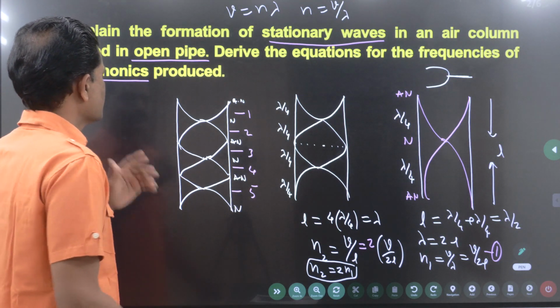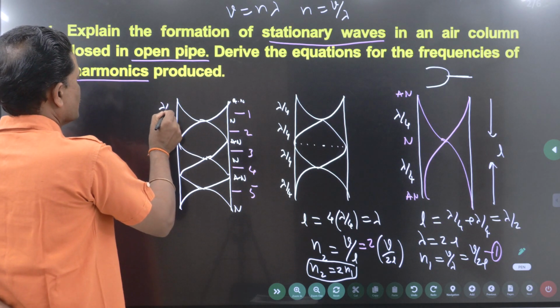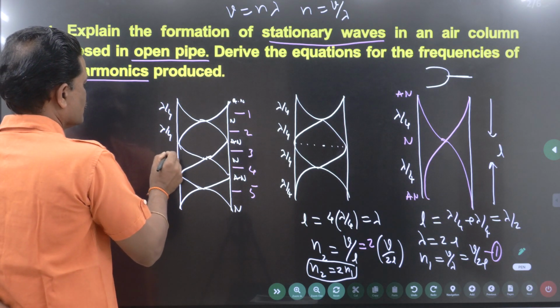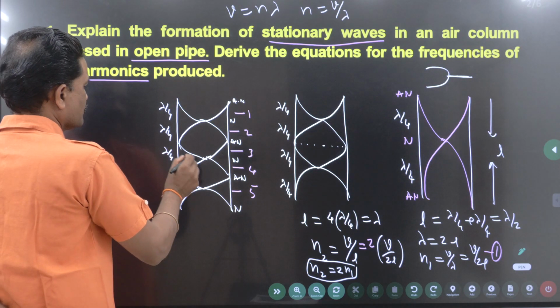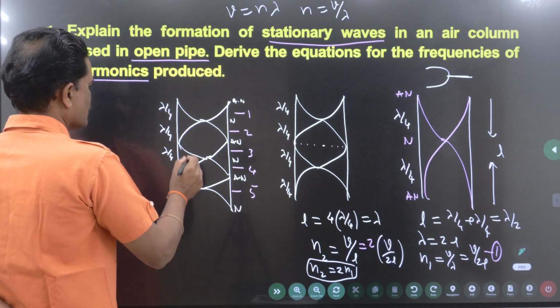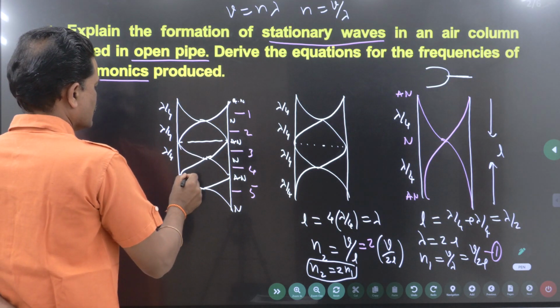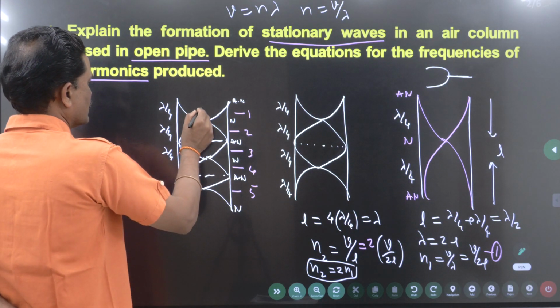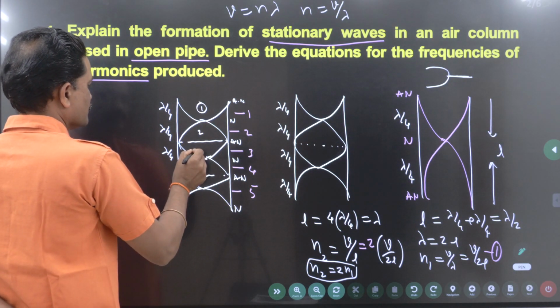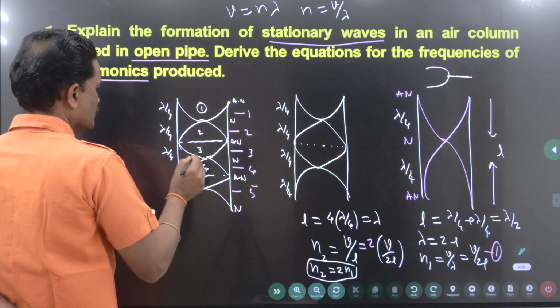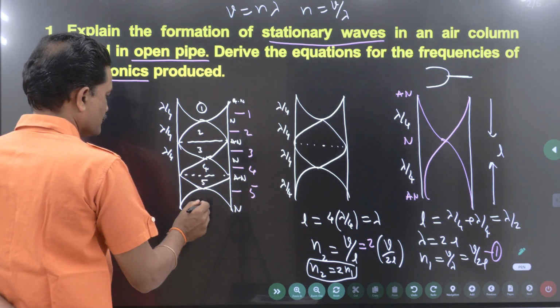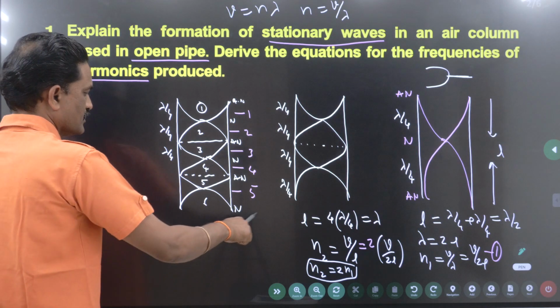So, once again, let me check. So, lambda by 4, lambda by 4, lambda by 4 from here to here. From here, better to draw like this. So, 1 lambda by 4, 2 lambda by 4, 3 lambda by 4, 4 lambda by 4, 5 lambda by 4 and 6 lambda by 4 up to here, 6.